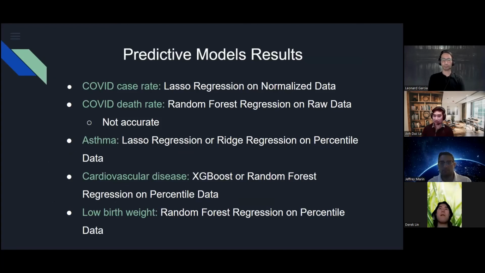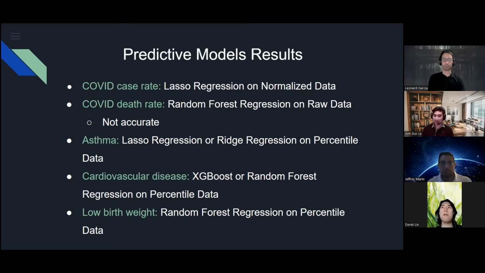And to sum it up, we select the best feature for the best model with the best data type. In this case, for case rate, we found lasso regression on normalized data, and for death rate, we found random forest on raw data. But with this one, we have about 50% inaccuracy. We think it's because we didn't use case rate as one of the measurements to predict death rate.